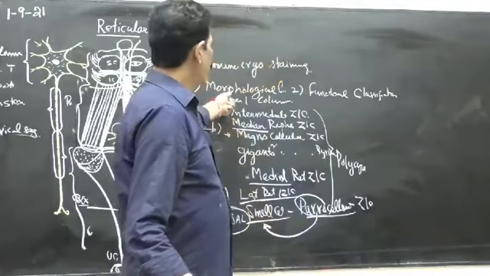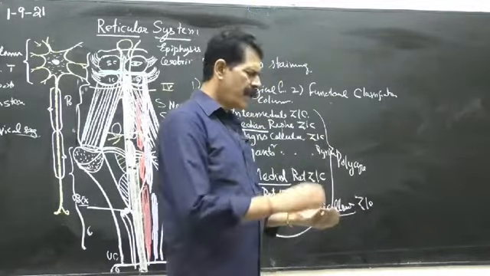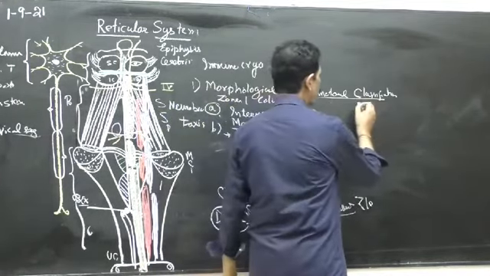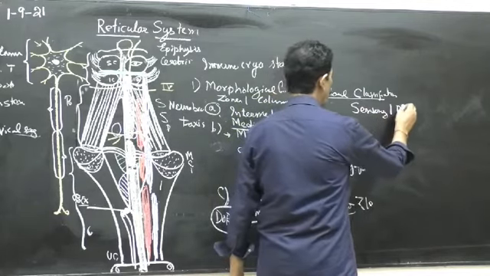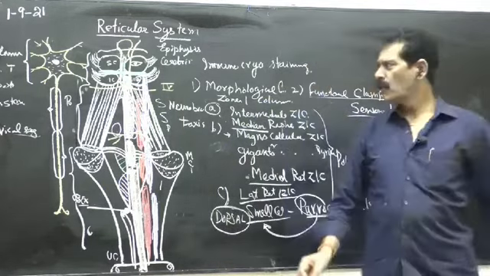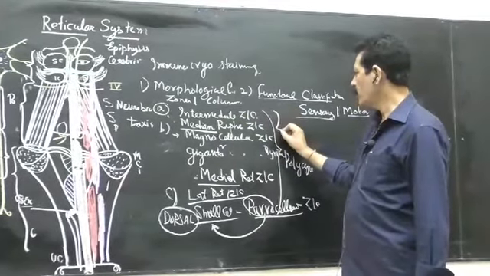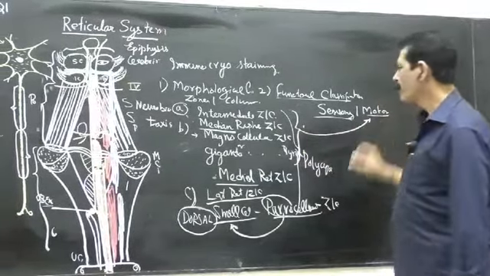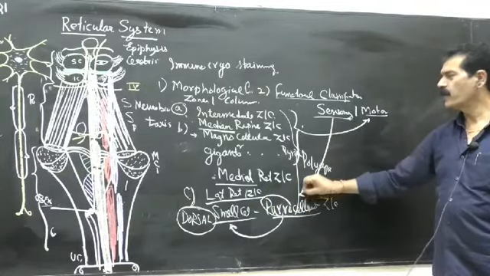So this is the morphological classification. The other is the functional classification, which is based on function. There are two types of function: one is sensory, the other is motor, because of their connections. The magnocellular and the intermediate or raphe cells are mainly motor in function. The lateral reticular formation is mainly sensory in function.